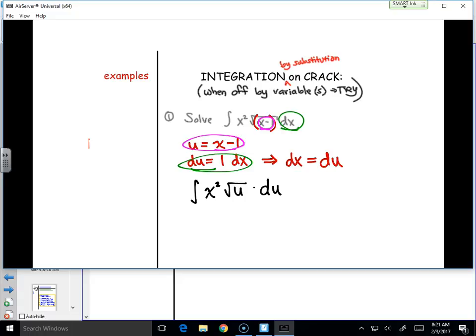But what we haven't realized is we can also rearrange this guy. Not only can we rearrange by solving for dx, but we can also rearrange by solving for x in terms of u. It's getting a little crazy, getting a little out there. Good life lesson.